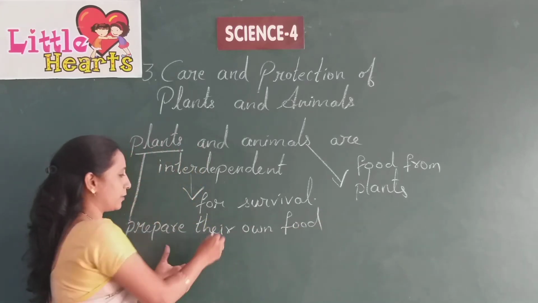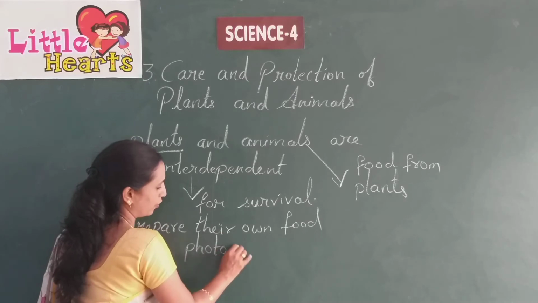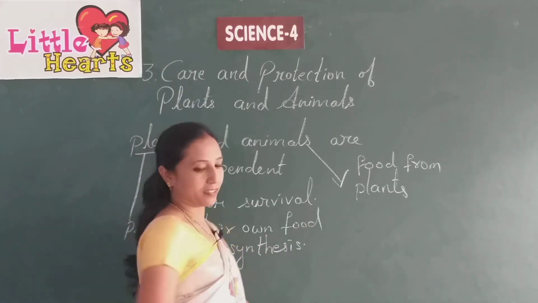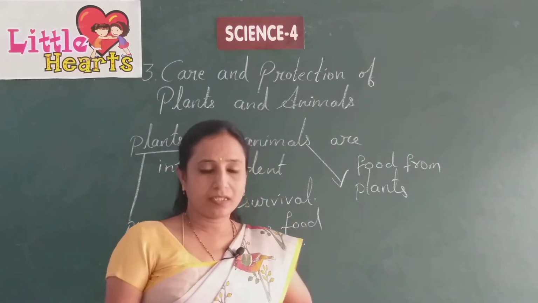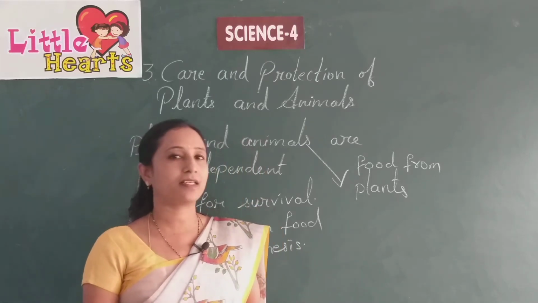What is that process known as? Photosynthesis. So, not only do they produce food for animals, but for human beings also.